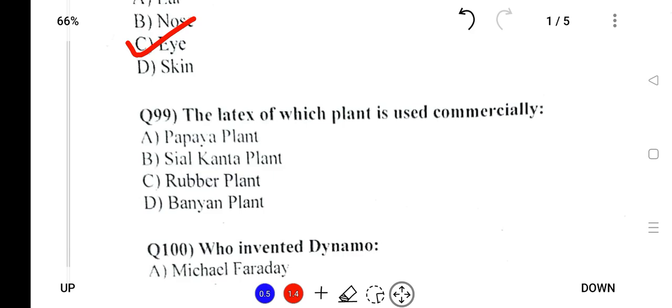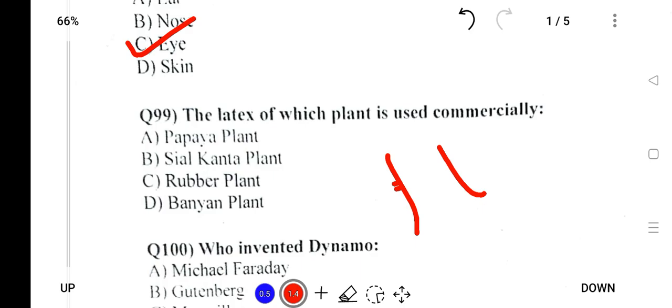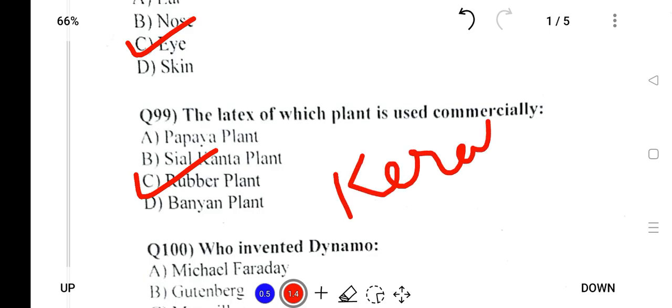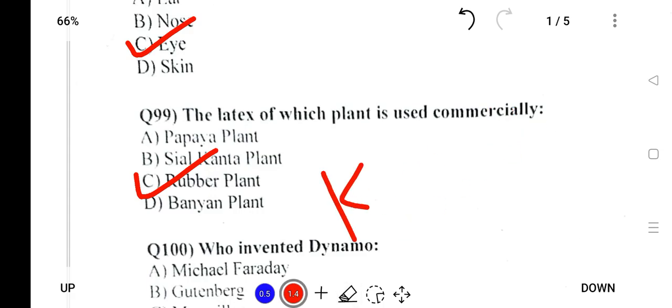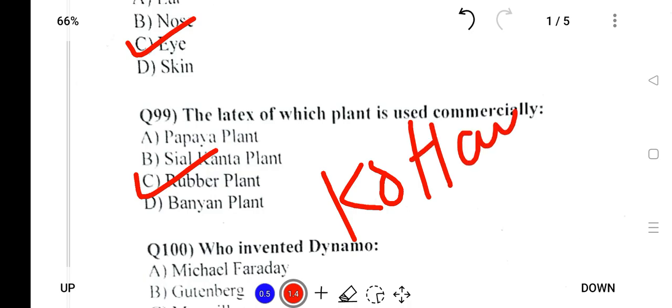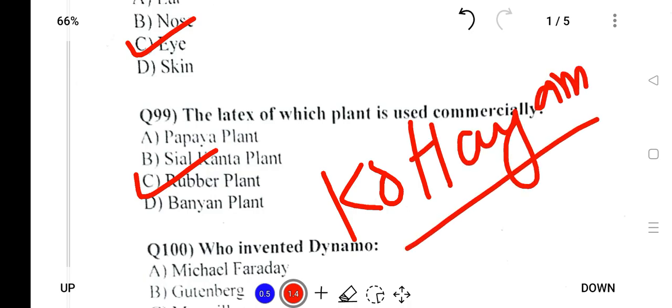Next, the latex of which plant is used commercially. Latex means plant juice, like resin. We know that rubber is used, and we know that Kerala is the largest producer of rubber in India, and the Rubber Board is located at Kottayam in Kerala.